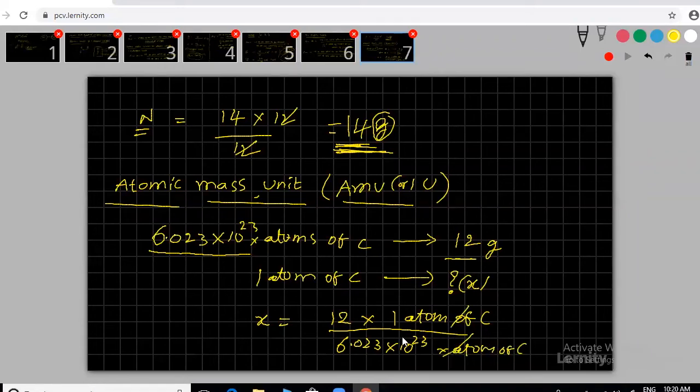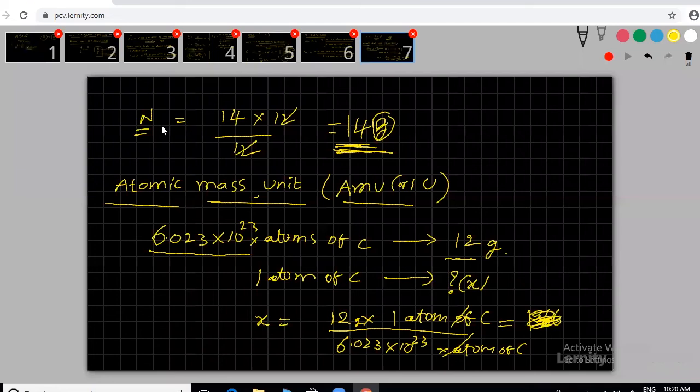So atoms of C will be cancelled by doing this. This is grams, 12 grams. Clear? How much will we get here? Approximately 1.66. Calculate this. Ultimately, how much are we getting? Keep in mind, this is the value. You can calculate.